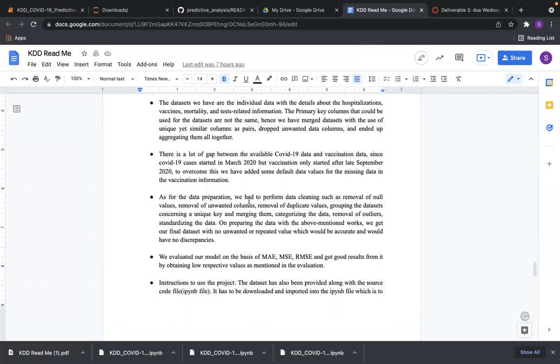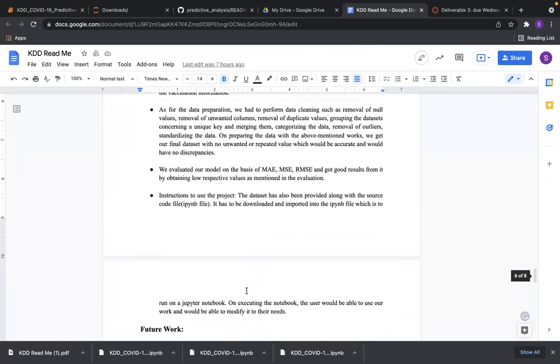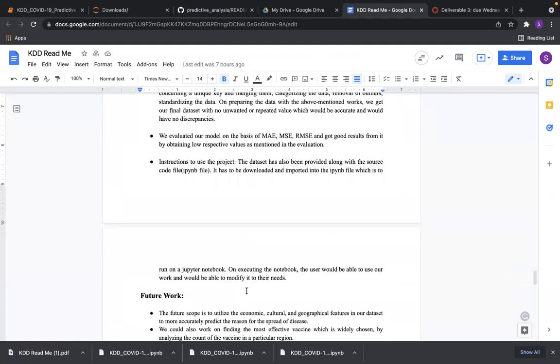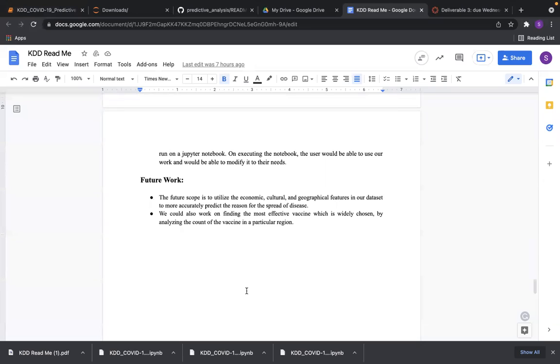After that, we did the analysis and got good results. The final finding is that the people who take more vaccinations have fewer positive cases. That's it. The future scope is that nowadays Omicron is spreading more across the country.